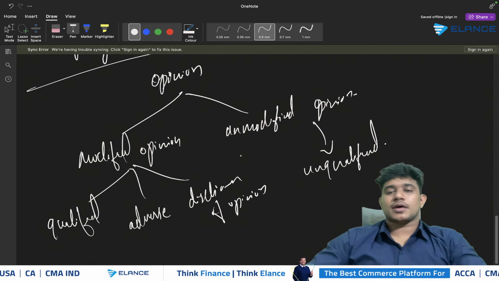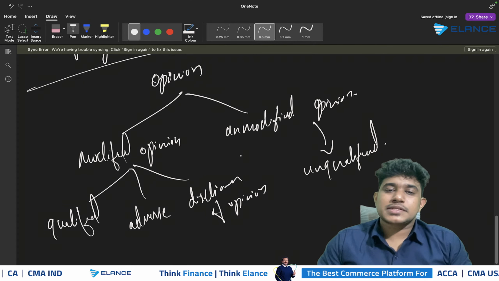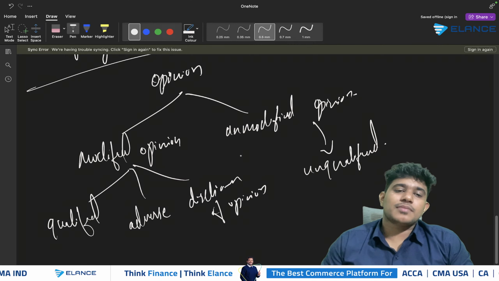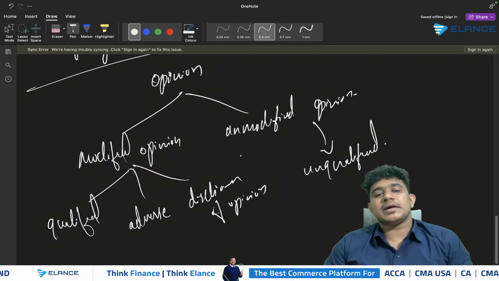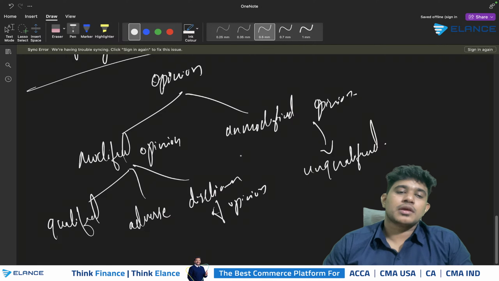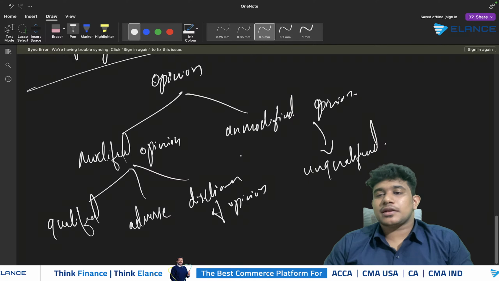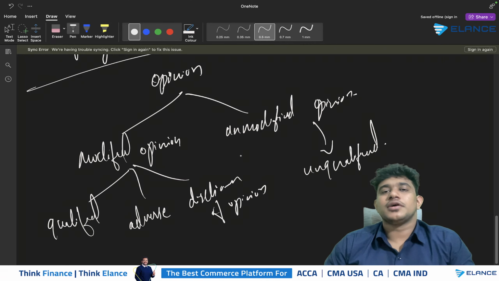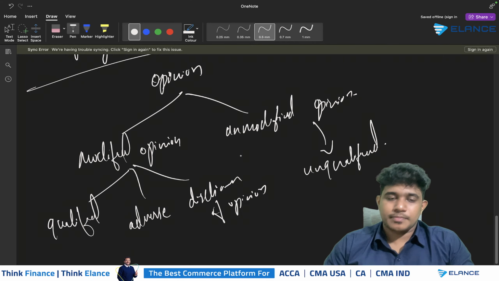So we know that when it comes to an unqualified opinion, it means that the company's financial statement shows a true and fair view. When it comes to adverse opinion, it means that the company's financials do not give a true and fair view. Then disclaimer of opinion means that the auditor is not able to express an opinion on the financial statements of an entity due to the lack of audit evidence.